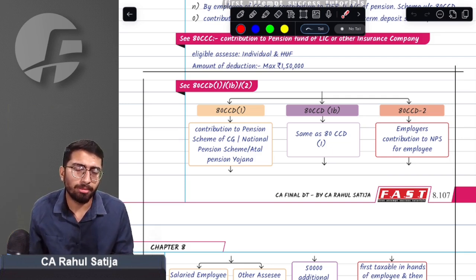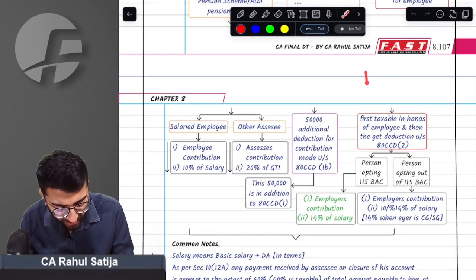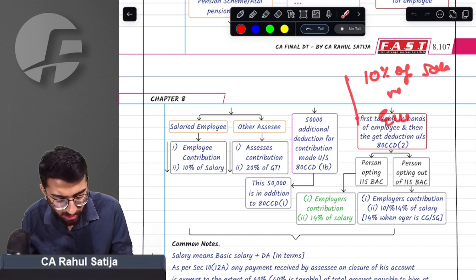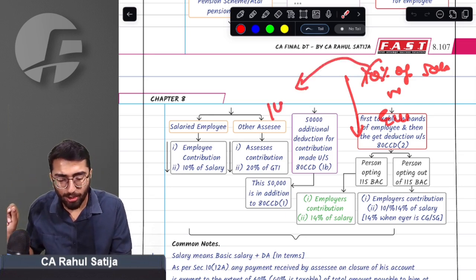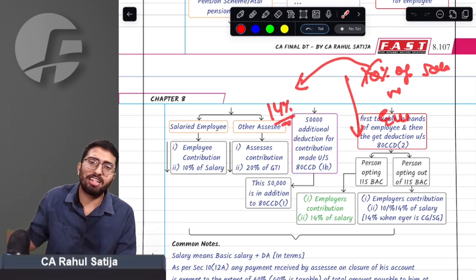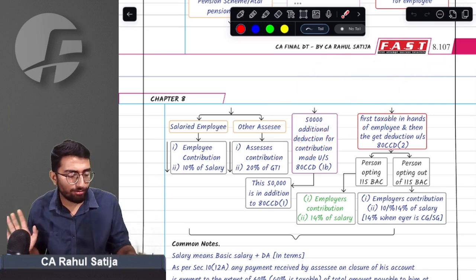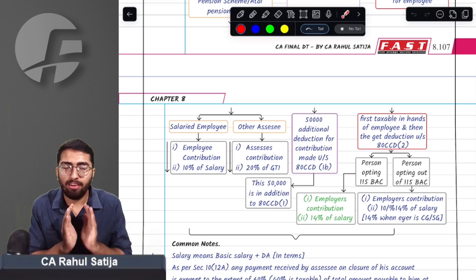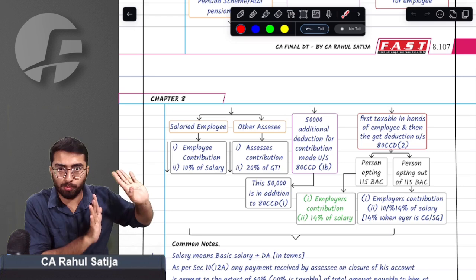And how much deduction is allowed? Do you remember? Normally he was allowed deduction at the rate of 10% of salary or actual employer contribution, whichever is lower. Now, since the limit of 10% has been increased to 14%, don't you think the government would have changed the deduction limit also to 14%? The right answer is the government has changed this limit, but only for those opting for section 115BAC. That means if you are opting for 115BAC, you will still be allowed deduction under section 80CCD(2).